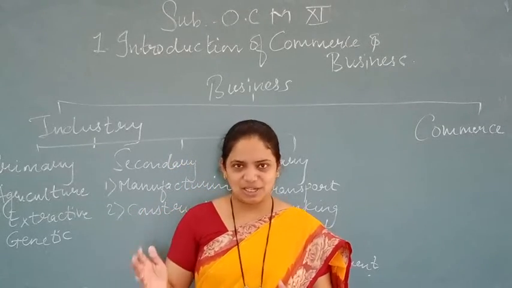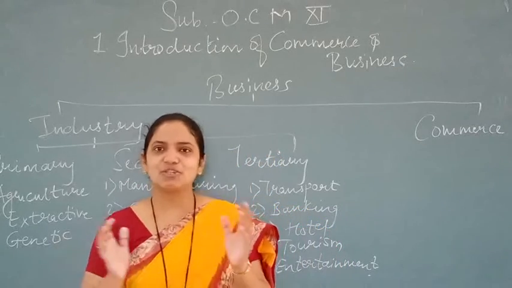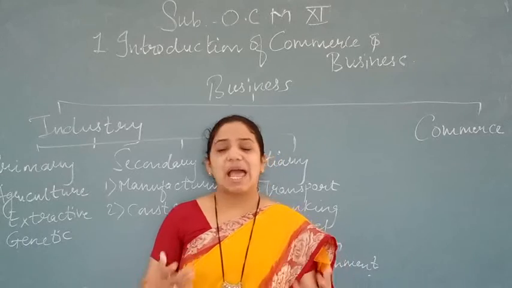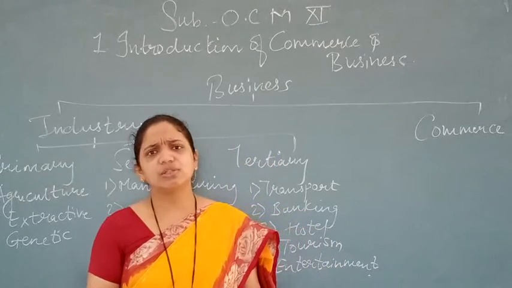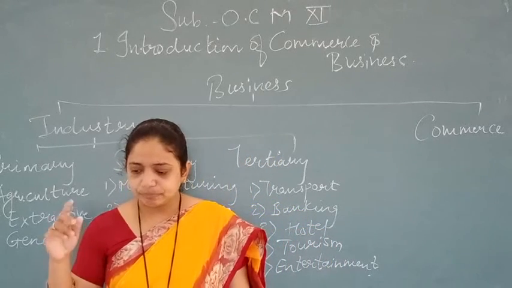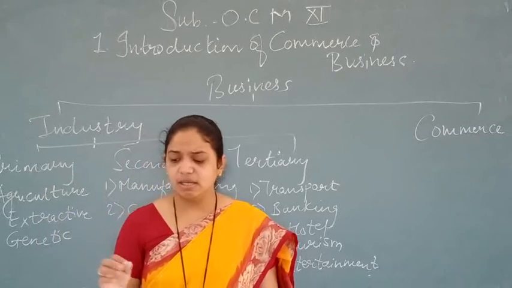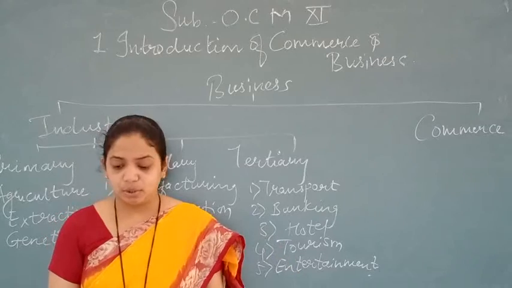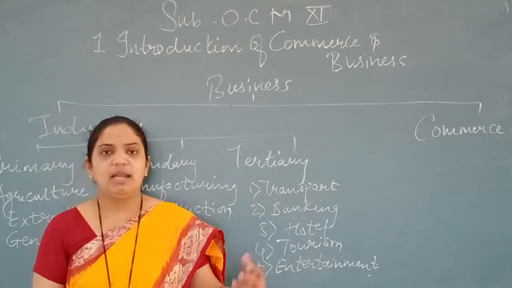Yes or no? Sugarcane you know very well. So from sugarcane sugar is produced. Not only sugar, jaggery and so many other things can also be produced. Similarly, the electronic industry would include all firms producing electronic goods.